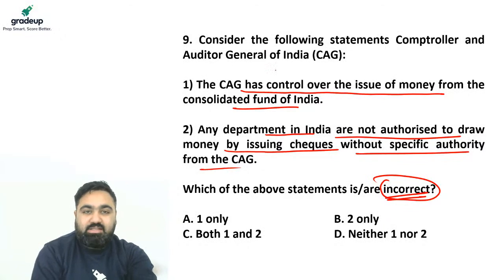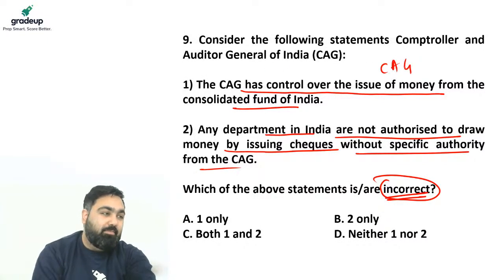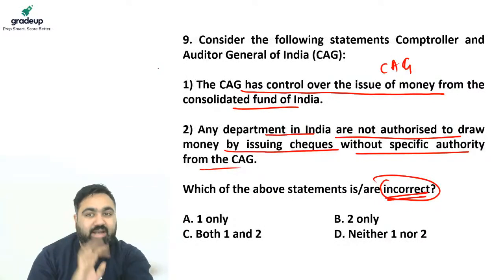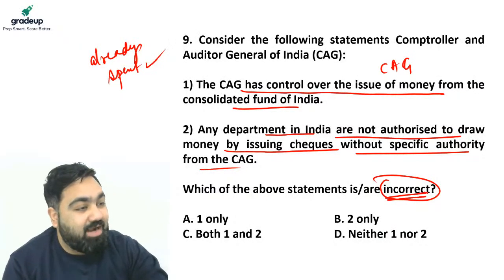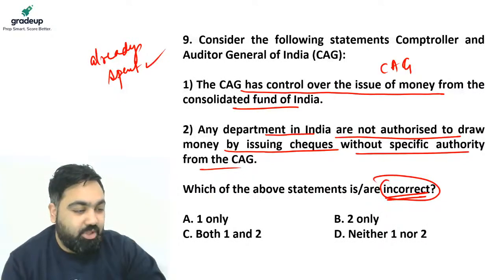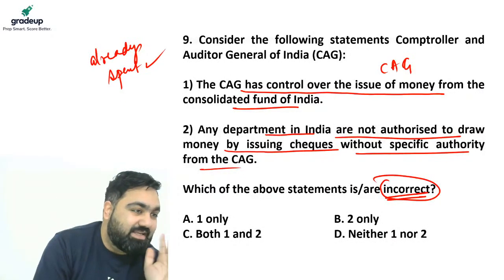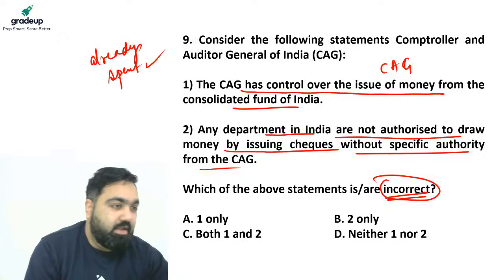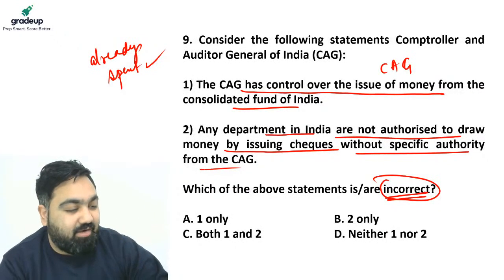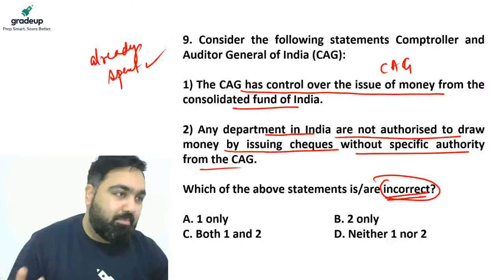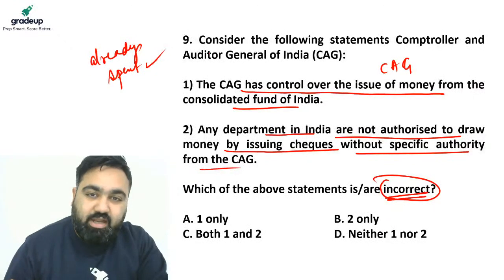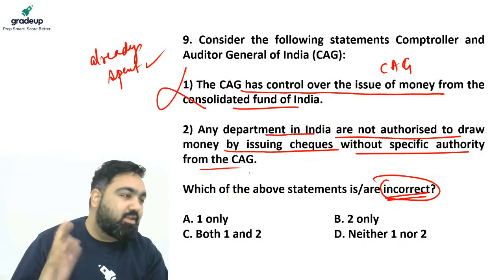Now, moving ahead. See, remember, in India, CAG's role starts only after government has already spent the money. Only after that the role of the CAG starts. A government does not need CAG's permission to spend any money. They don't have to ask CAG for its permission to spend any money. So the CAG does not have any control over the issue of money.